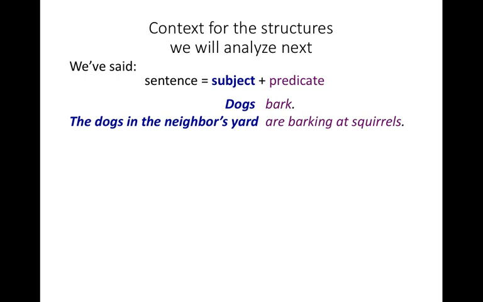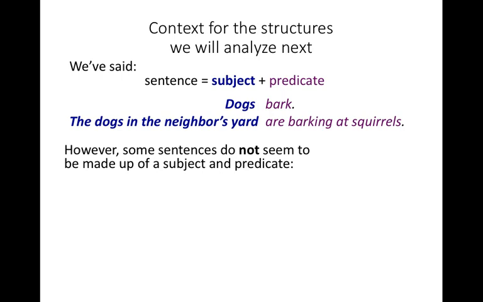Now, it turns out there are some sentences that initially look different. They look like they don't fit what we just said here. Consider, have aliens landed? What is going on here? The sentence begins with the verb have, so this sentence does not begin with a noun phrase at all. So where's the subject? And what about save the whales? This sentence also begins with a verb, save, and it doesn't begin with a noun phrase. So where's the subject this time?